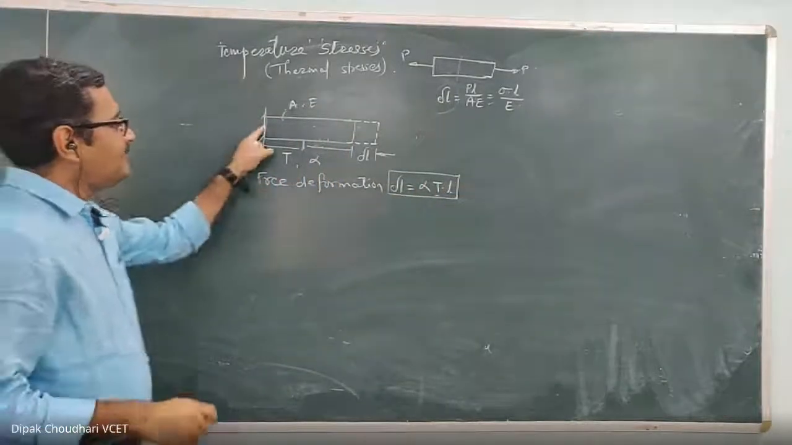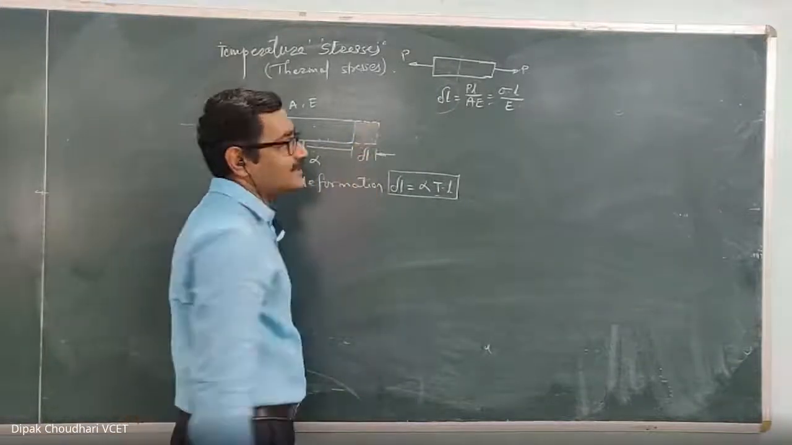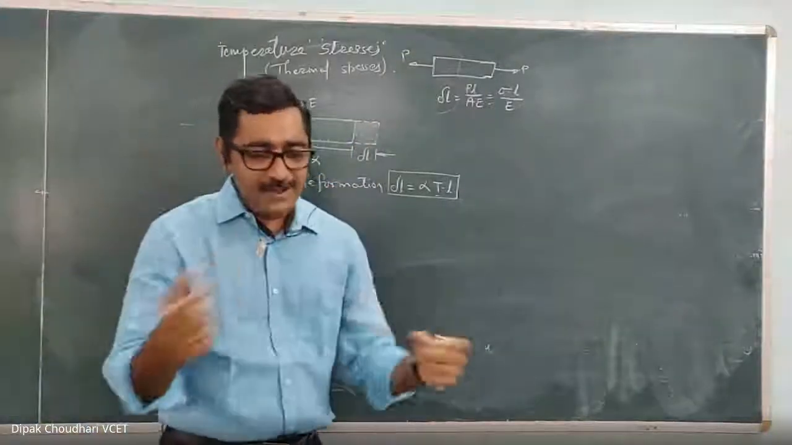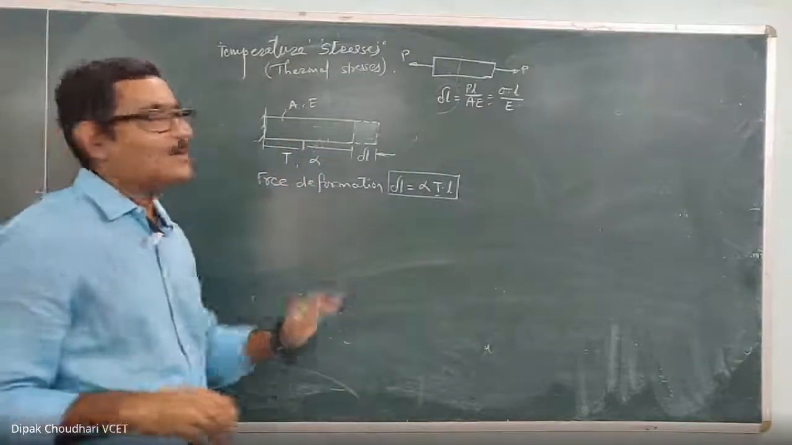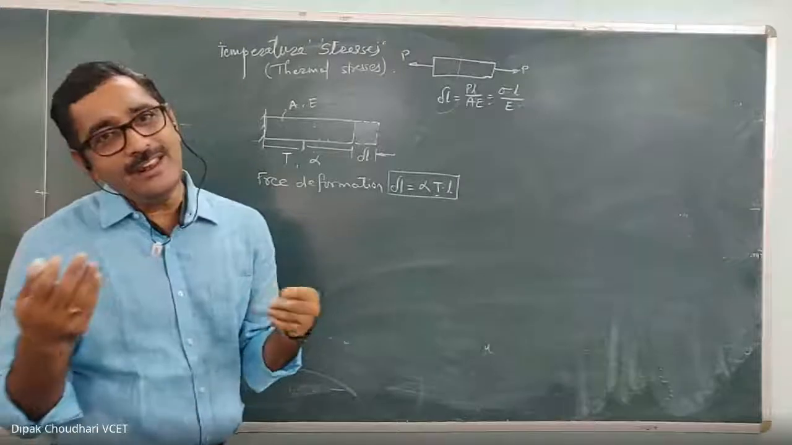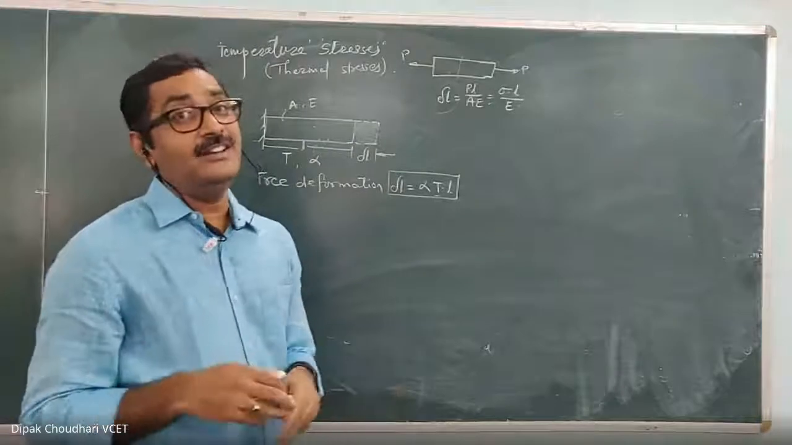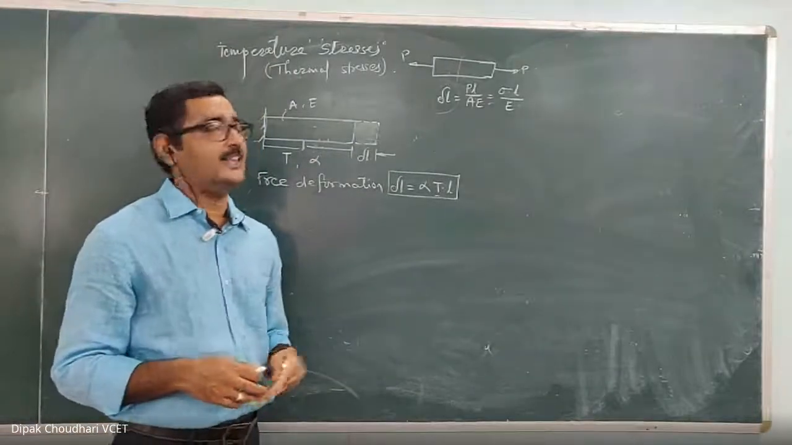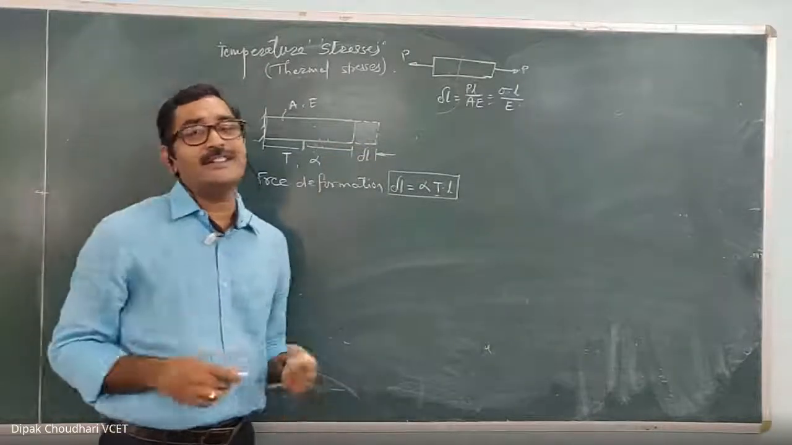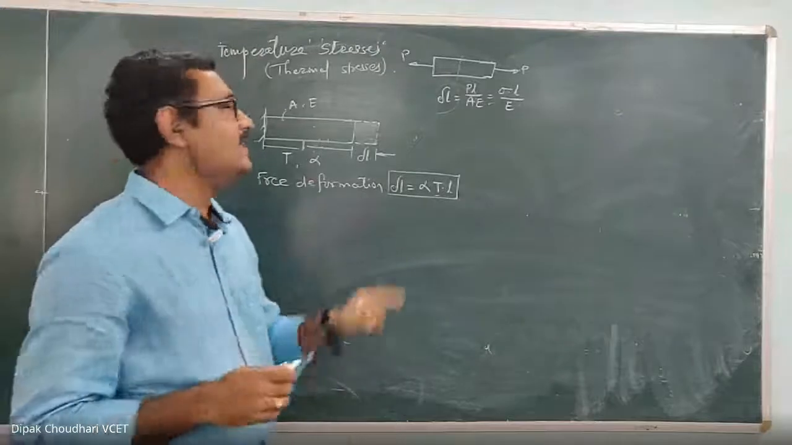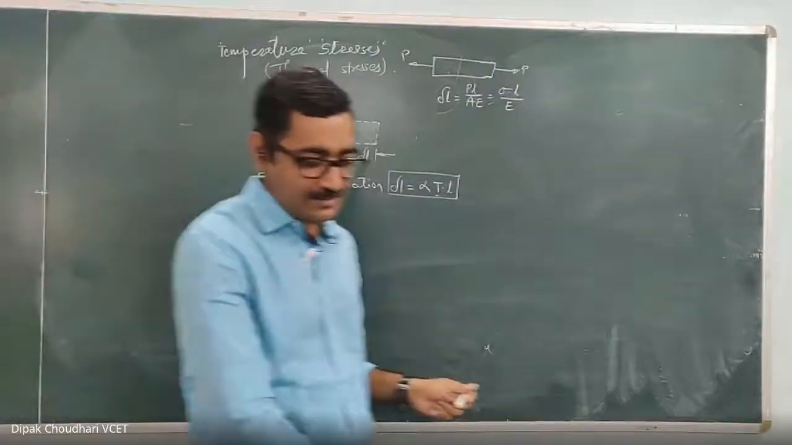Now, the next important thing: if this material is free to elongate, if this elongation is not prevented, if the material is free to deform, then no temperature stresses are induced. Because when it is free to deform, no resisting force is induced in the material. In the first lecture itself, I told you that stress is nothing but an internal resisting force per unit cross-sectional area. So because of the change in temperature, when this material is free to elongate, no internal resisting forces are induced. And that's why we can say that when the material is free to elongate, no temperature stresses are induced.